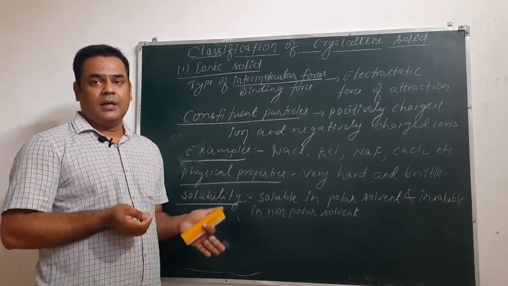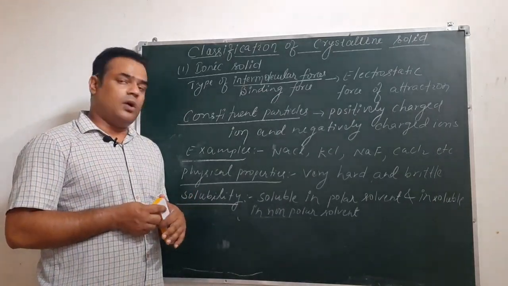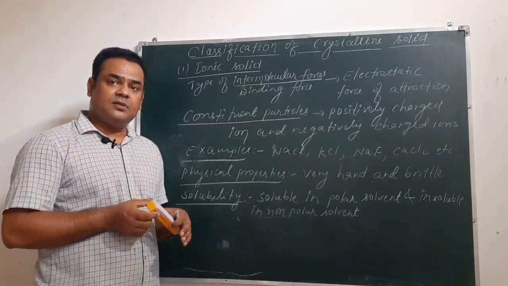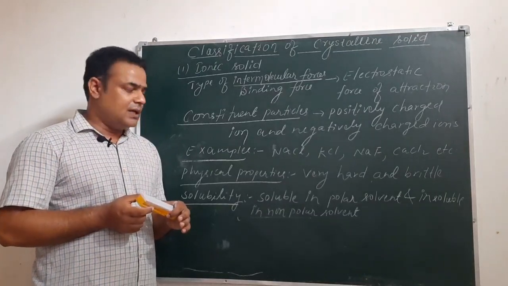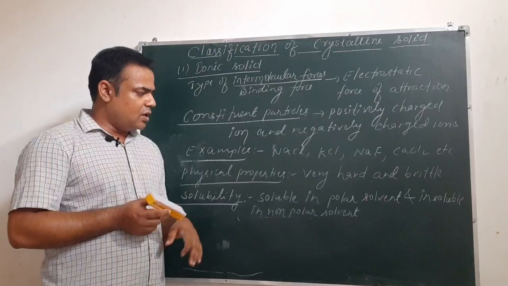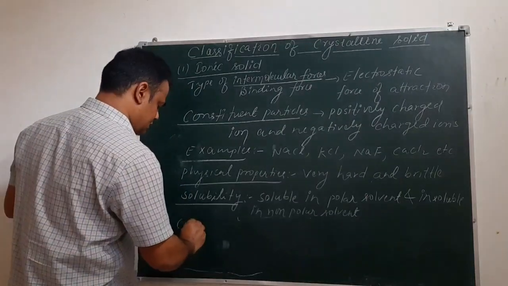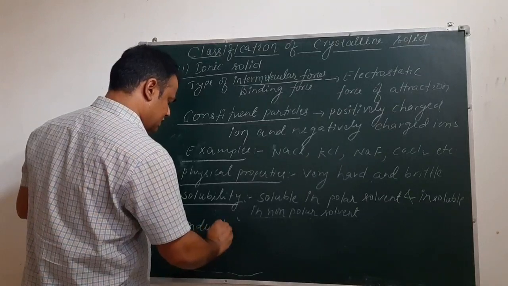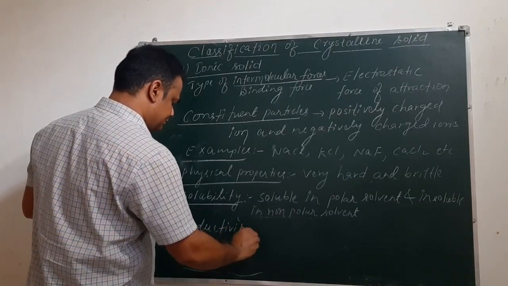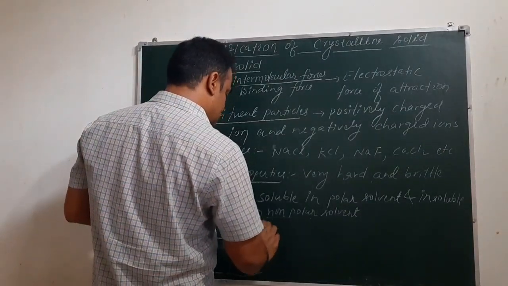So a polar substance will not be soluble in a non-polar substance. We call this concept in chemistry like dissolves like, same thing dissolves in same thing. So it is soluble in polar solvent and insoluble in non-polar solvent. Now if we talk about the conductivity, does it possess any conductivity? Then we can clearly say that it is non-conductive in solid state.